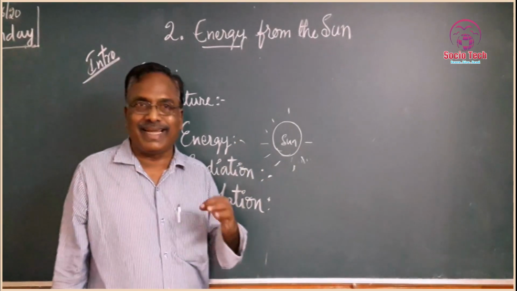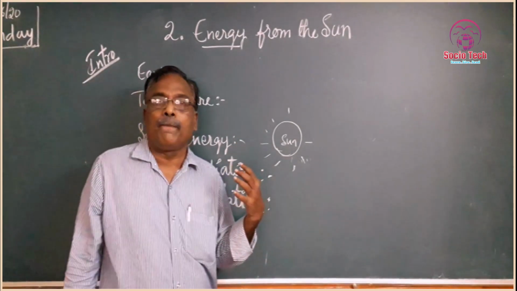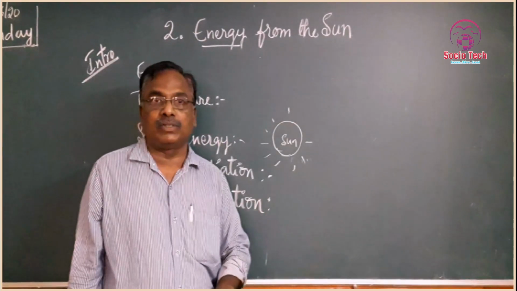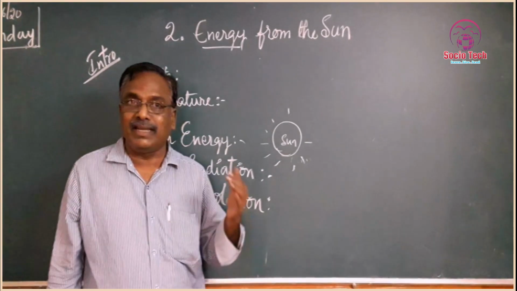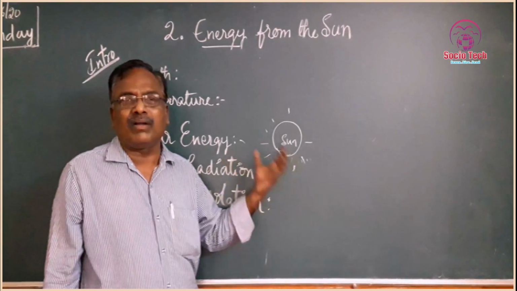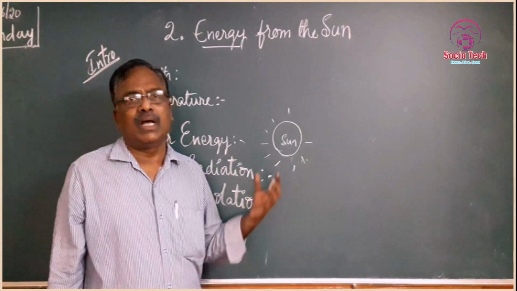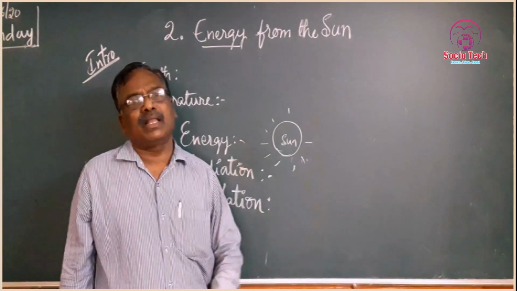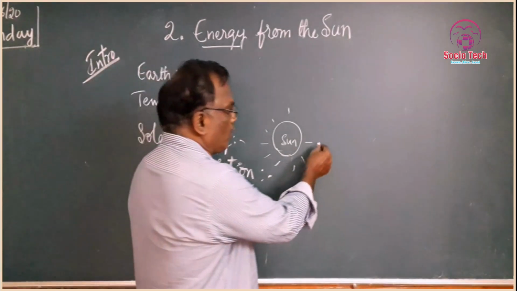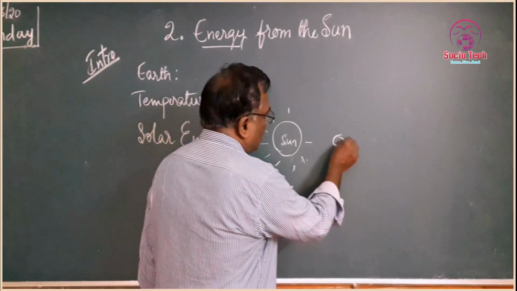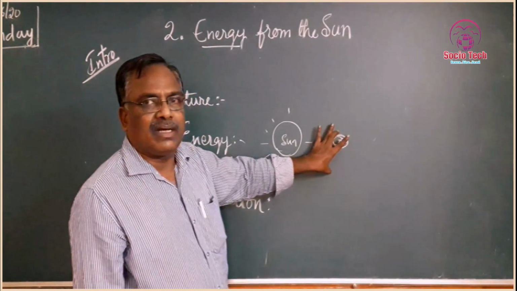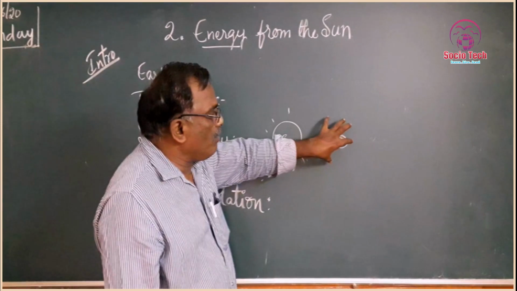Scientists still want to know whether any life is there on the other planets. They are searching, they are investigating, but until today they have not found any life on other planets. Out of all the planets, the Earth is at the midpoint.